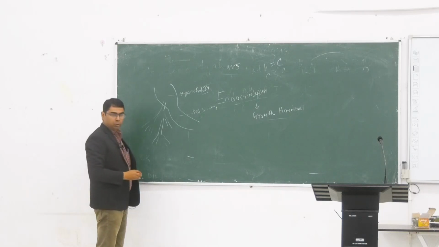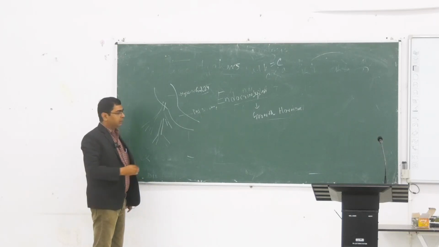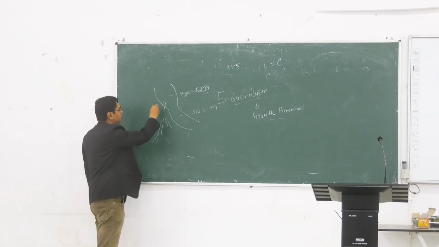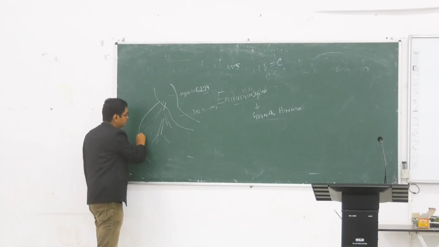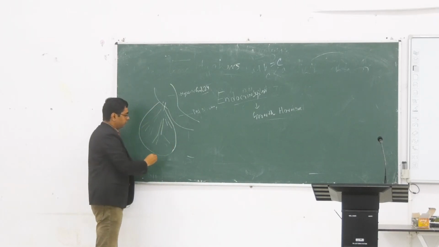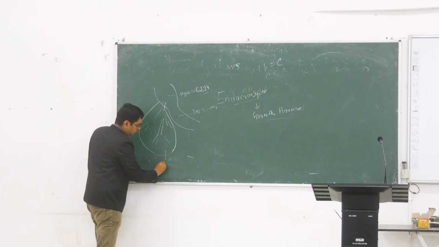So this is a portal system from the hypothalamus to the anterior part of the pituitary.